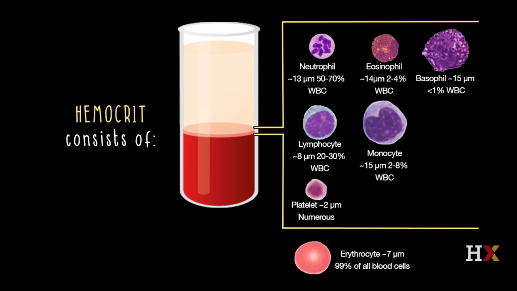So those are the cells that inhabit the buffy coat, and the erythrocyte is the cell that's visible down at the bottom. Notice that in contrast to everything else except the platelet, the erythrocyte has no nucleus. So birds, reptiles, and fish have nucleated red cells, but in mammals the nucleus has been sacrificed to provide a larger apparatus for carrying iron pigment, hemoglobin.